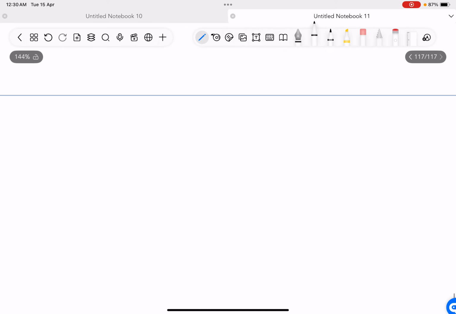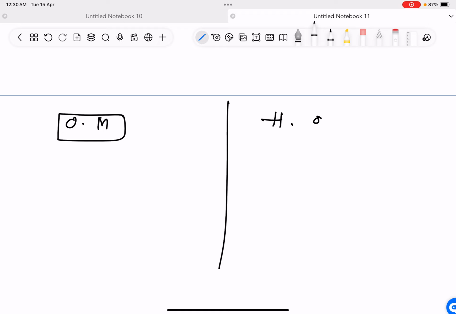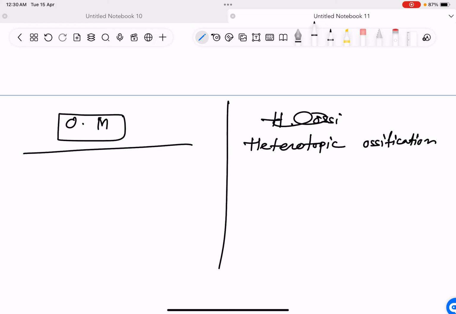Now, what is the difference between osseous metaplasia versus heterotopic ossification?